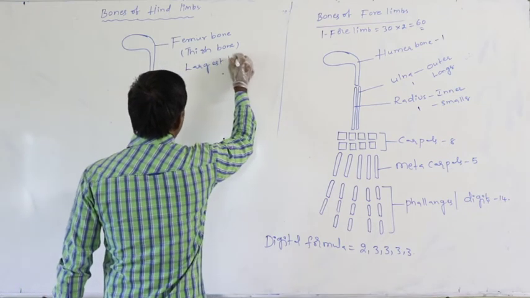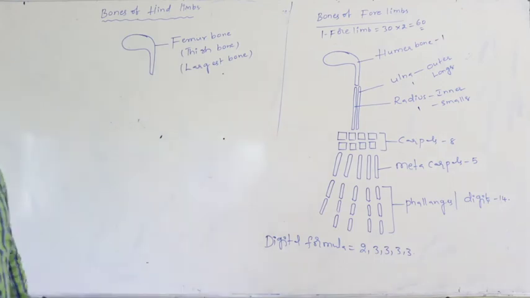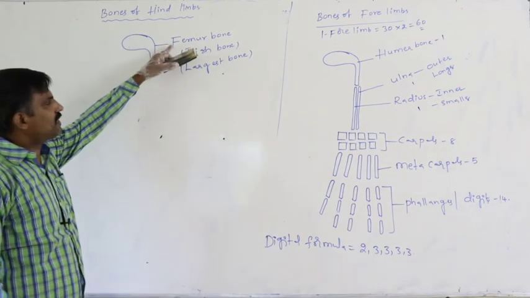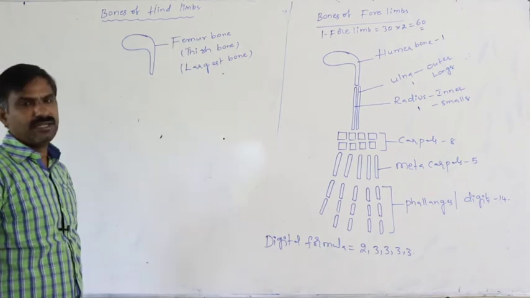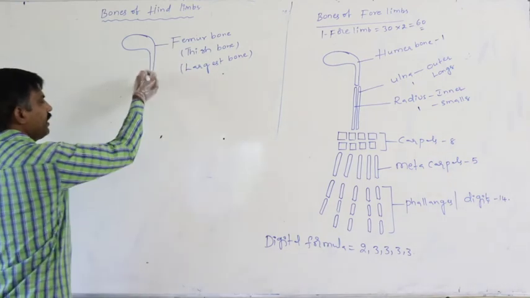This is the largest bone among the 206 bones of the human. Among the 206 bones of the human, the largest bone is the femur bone.